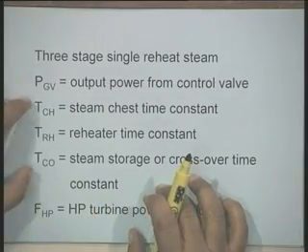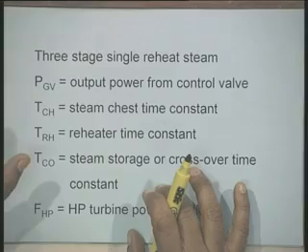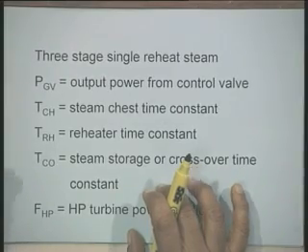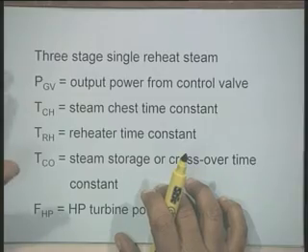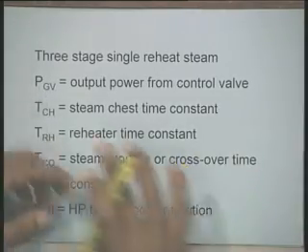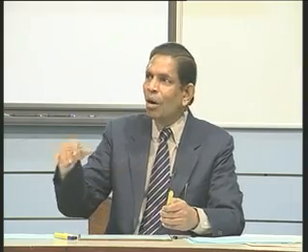Now, here I wanted to just mention that out of all these time constants, the TRH, the reheater time constant, is the largest. Its value is around 5 to 10 seconds, while TCH and TCO are of the order of 0.2, 0.3, like a fraction of a second, they are small. And when you see that the time constant TRH is a large time constant, then whenever you are trying to study the mid-term or long-term dynamics, this model will have its effect on the stability.